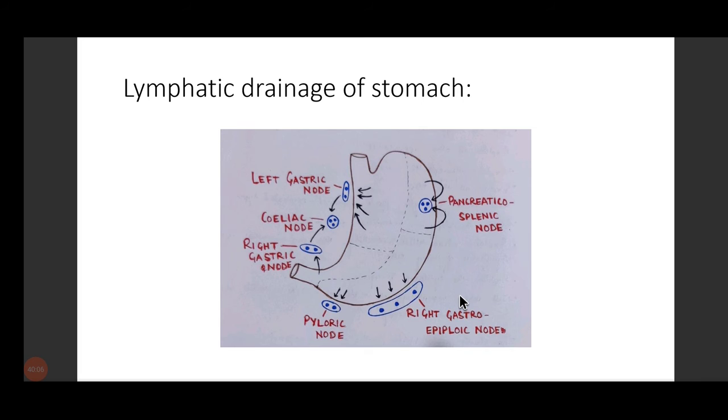Direct spread will go via the submucosa. It will penetrate all the layers and go to the surrounding organs such as the pancreas, liver, and colon. Now, before going into the lymphatic spread, we need to remember the lymphatic drainage, not just of the stomach but of whatever organ you are studying. In the stomach, we have a very important structure, the celiac node. In the celiac node, we have the drainage from the left gastric node and the right gastric node, which drain the lesser curvature. And along the greater curvature, we have three nodes: the pancreaticosplenic node, right gastroepiploic node, and pyloric node. Okay?